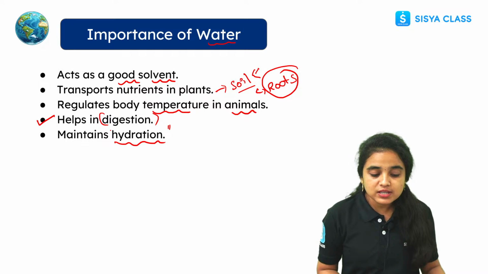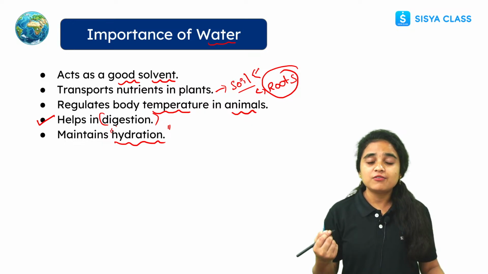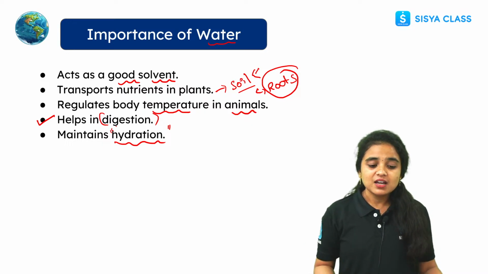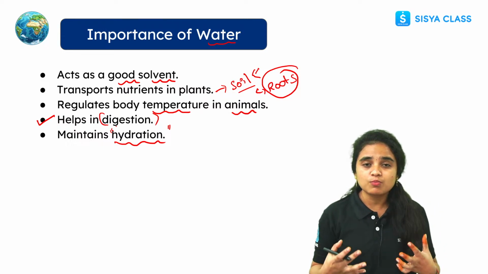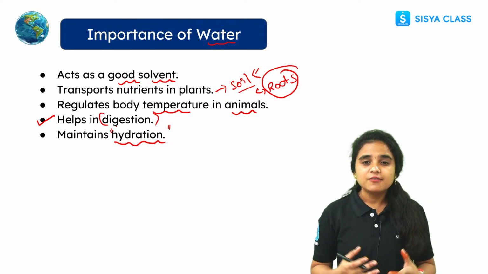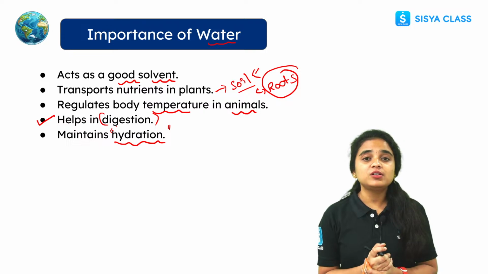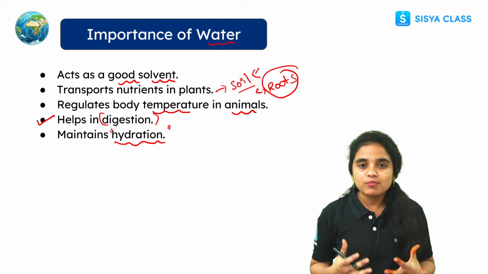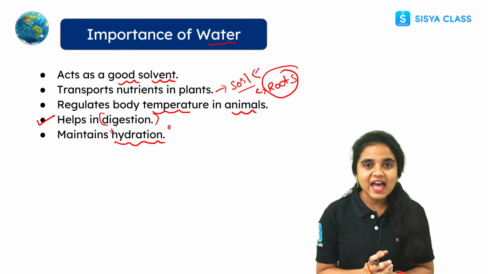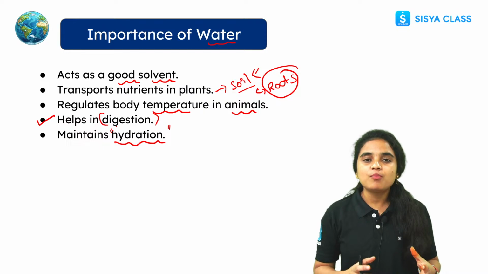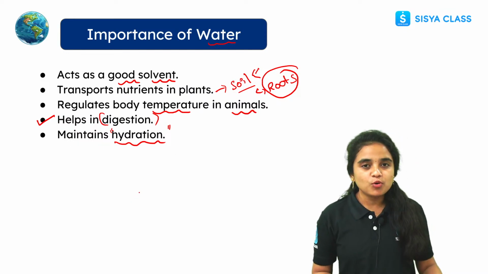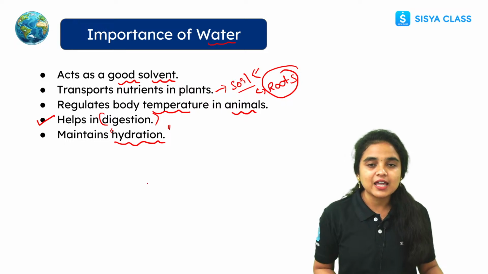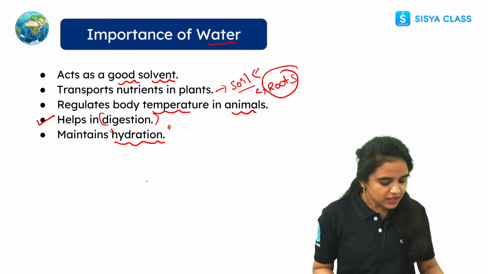See, students, during summer days and during hot weather, how do we feel? We feel very thirsty because we lose more sweat, right? We lose a lot of water in the form of sweat, and our body becomes dehydrated. So to keep our body hydrated, we need a lot of water and we have to drink more water. So these are the importance of water, right, students?